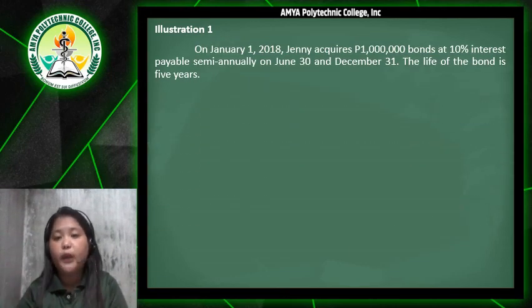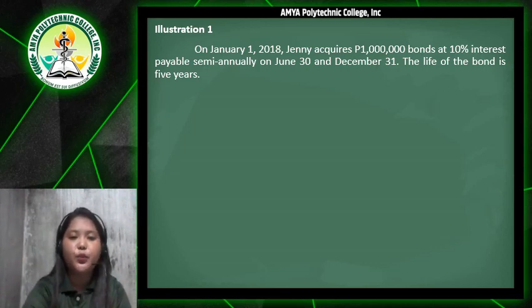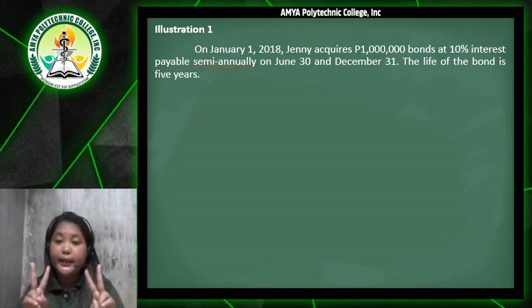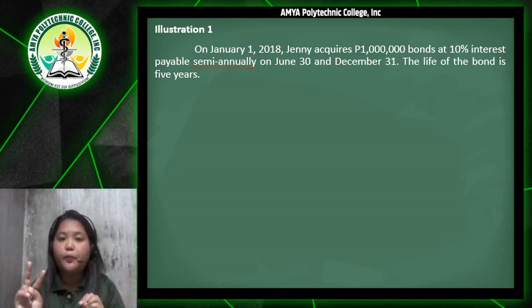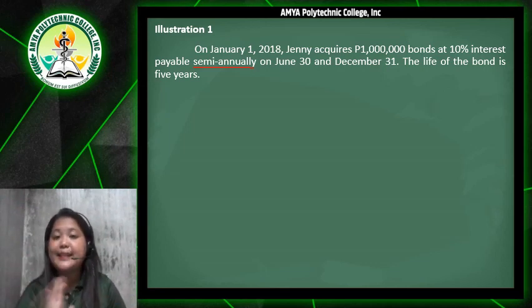On January 1, 2018, this is our problem. Jenny acquires 1 million pesos bonds at 10% interest, payable semi-annually on June 30 and December 31. The life of the bond is 5 years. Pag sinabing semi-annually, ibig sabihin, twice. Sa loob ng isang taon, every 6 months siya magbabayad. So yun yung June 30 at saka December 31.